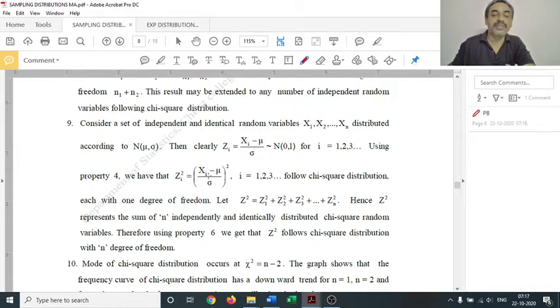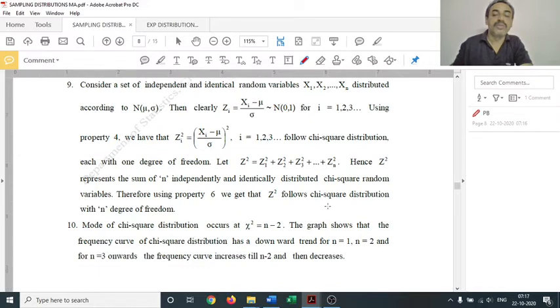Therefore, each of these z1 square, z2 square, etc., zn square are chi-square random variables with 1 degree of freedom. So if you introduce a variable z square, which is the sum of these n independently and identically distributed random variables, that sum has chi-square distribution with n degrees of freedom.